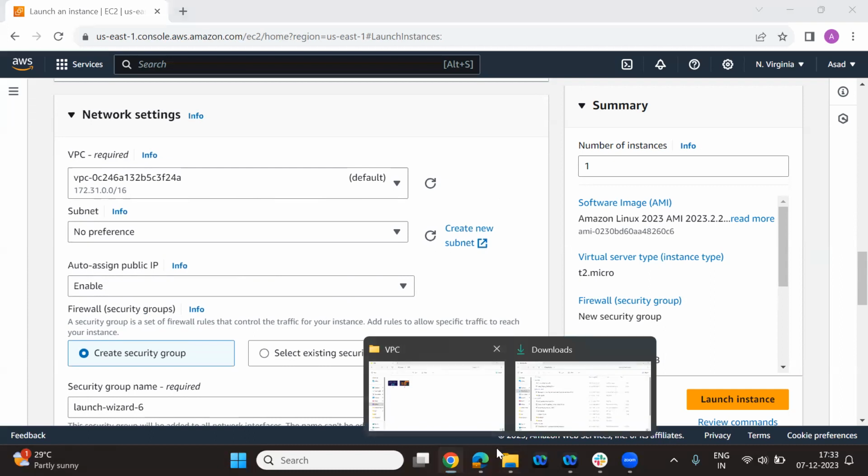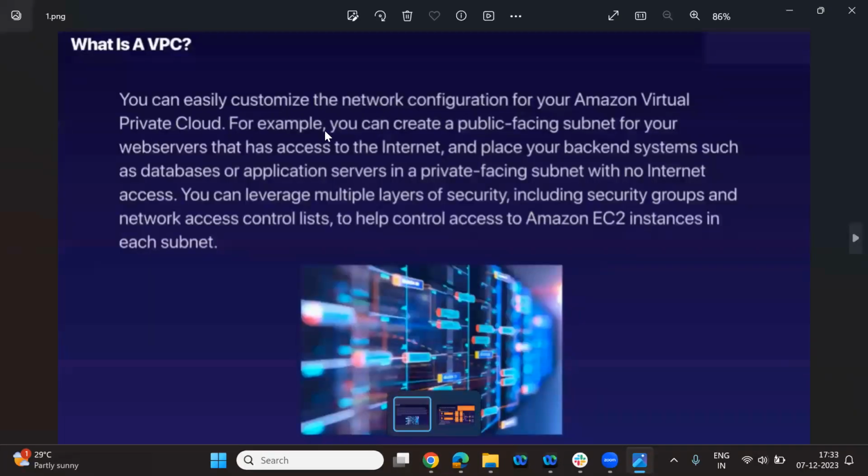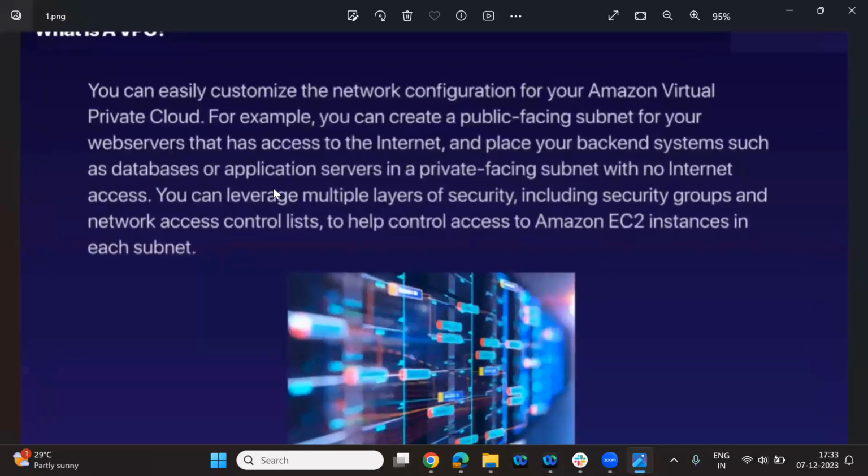Okay, let's go here. So this is the VPC one. We'll talk about, so we're starting networking today. So this is the one. It's saying what is VPC.